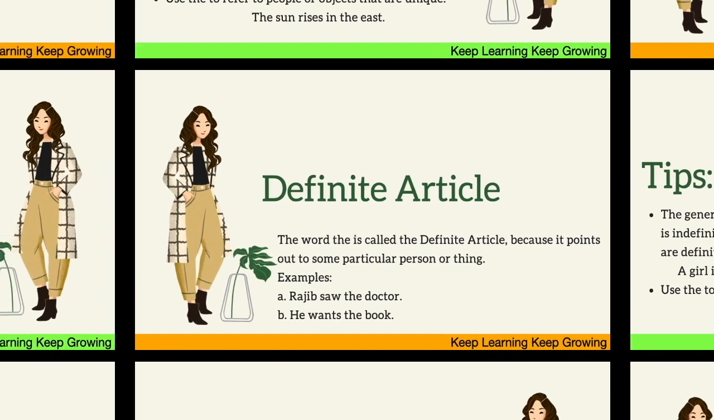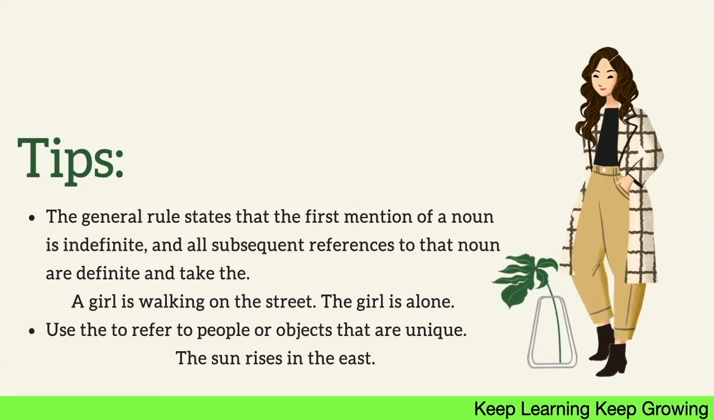Now moving on to the next slide. Here I have shared the tips where we should use "the" before a word. The general rule states that the first mention of a noun is indefinite, and all the subsequent references to that noun are definite and take "the". Like, a girl is walking on the street.